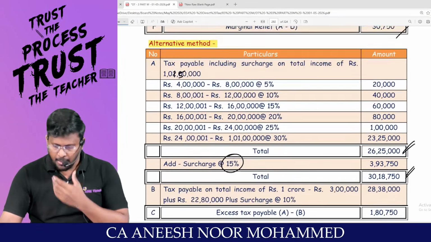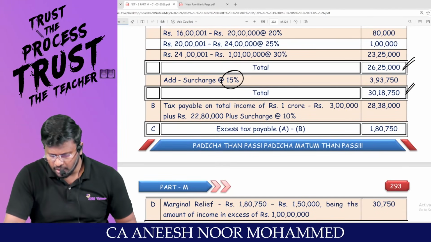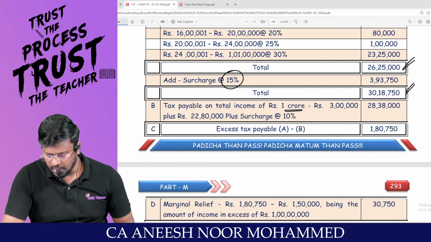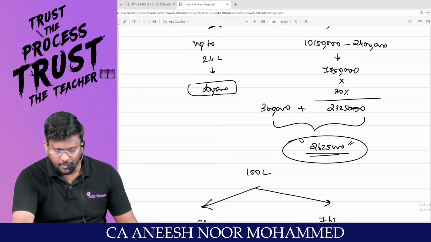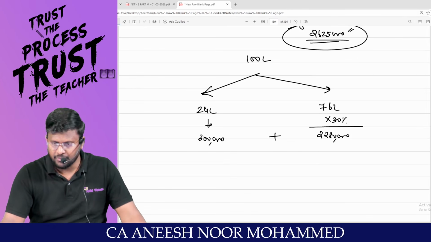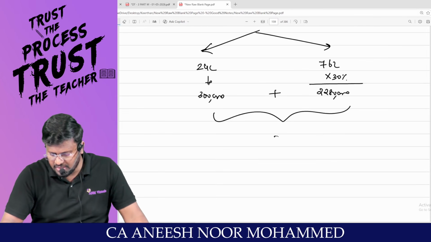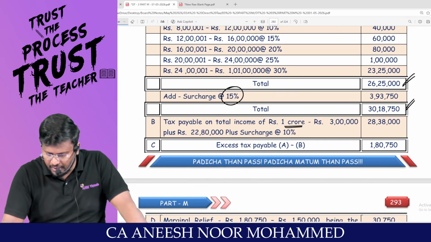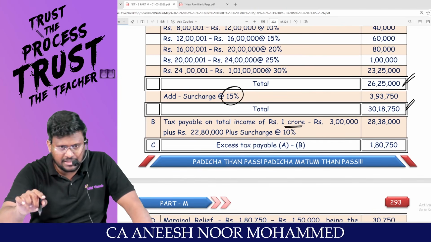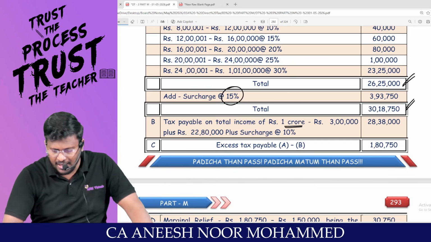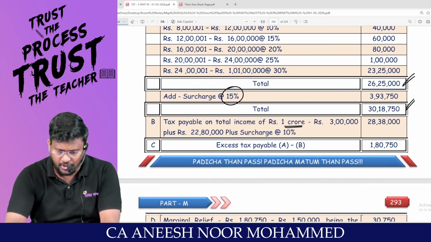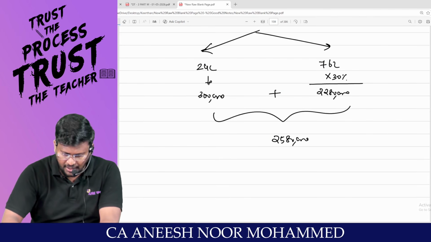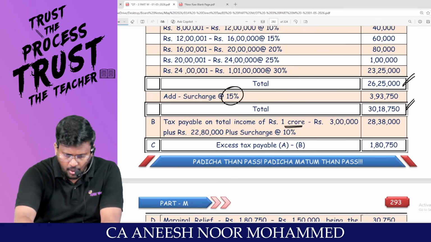But now in the alternative, you are thinking that for that 1 crore, how much am I liable to pay? Sir, the 1 crore should be classified into two categories. We already calculated: 22 lakh 80,000 plus 3 lakhs comes to 25 lakh 80,000, plus the extra 1 lakh 50,000.